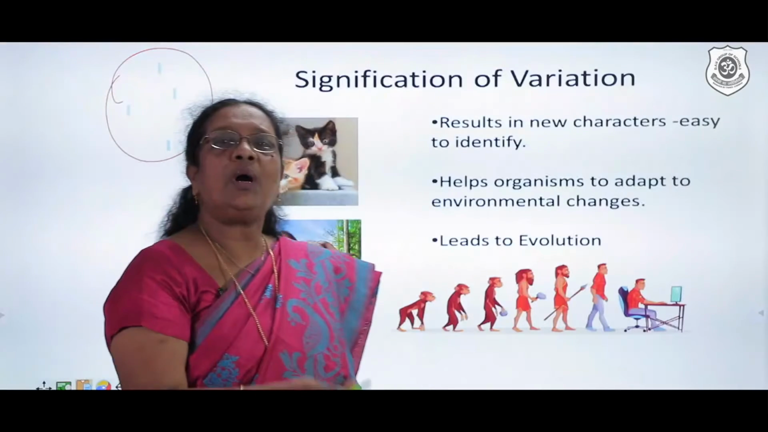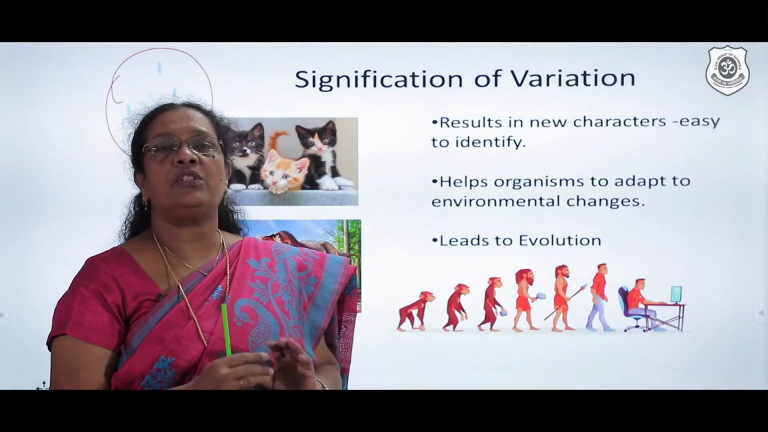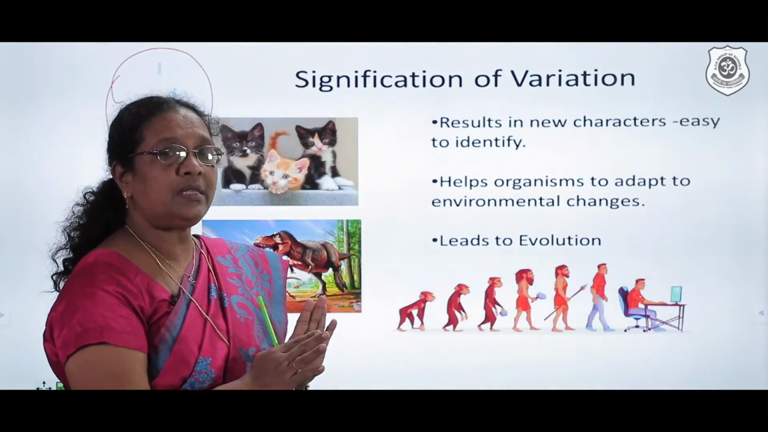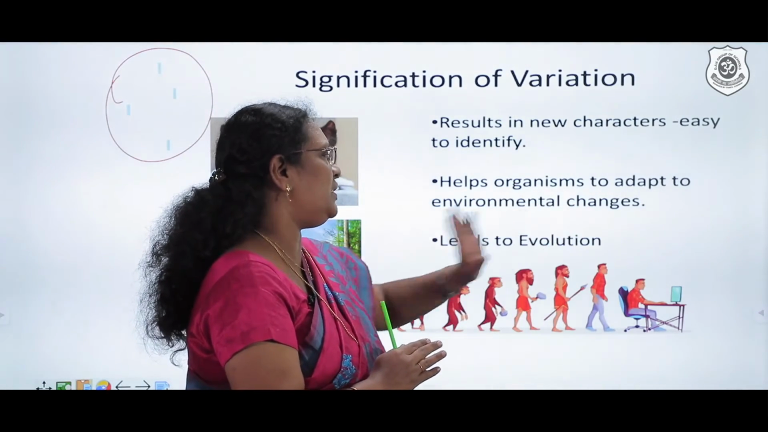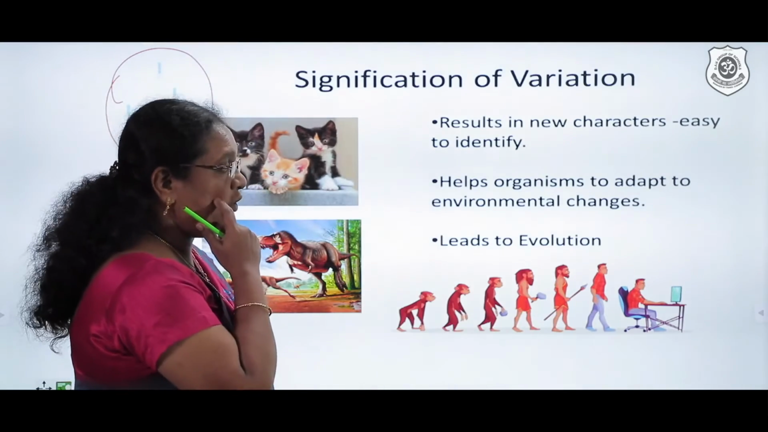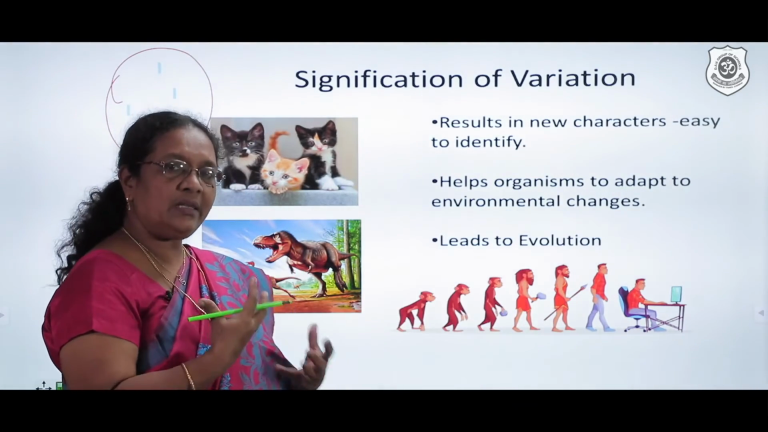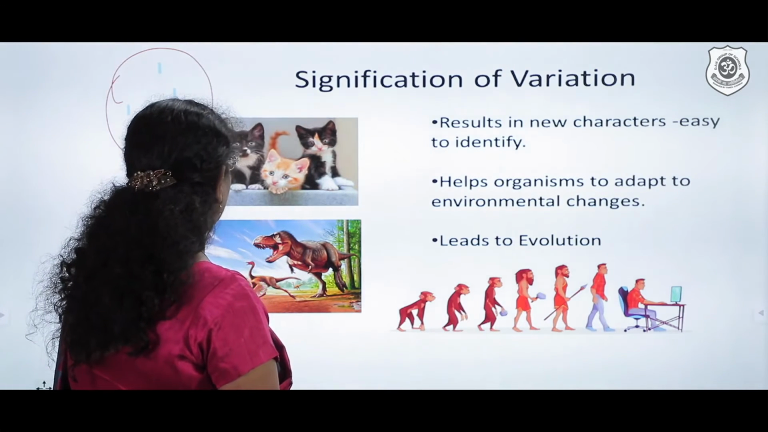So the remaining ones which are left over are considered to be the variety which is going to be very, very comfortable in the new environmental conditions. So that is why we say variation helps the organisms to adapt to the environmental changes. Variation also leads to evolution. So here is a small example to make us understand how variation actually leads to evolution.